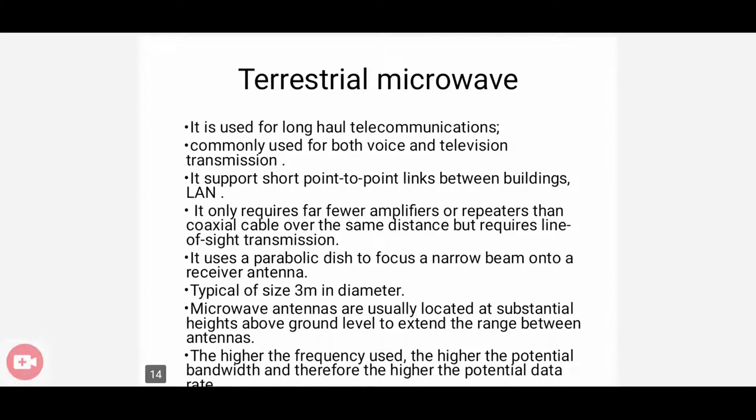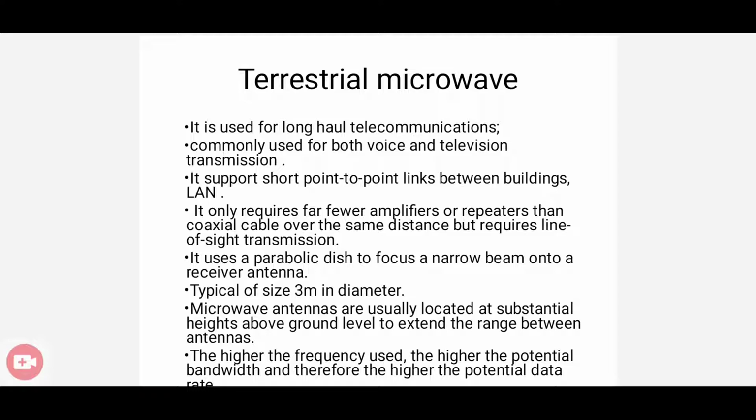So first, we have terrestrial microwave. Actually, it is used for long range communication, also in voice and television transmission. Also, it supports point to point links between buildings and land. Here, the microwave antennas are usually located at substantial heights above the ground level to extend the range between the antennas. Also, it has a higher frequency and a higher potential data rate. It will use a parabolic dish to focus a narrow beam onto the receiver antenna. Also, the typical size of the antenna is 3 m in diameter.